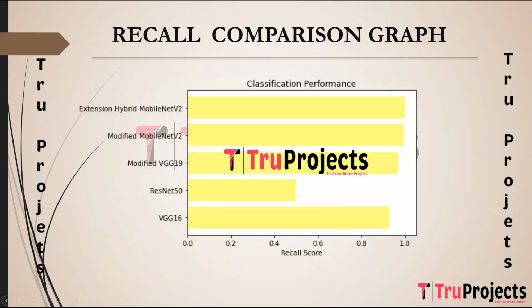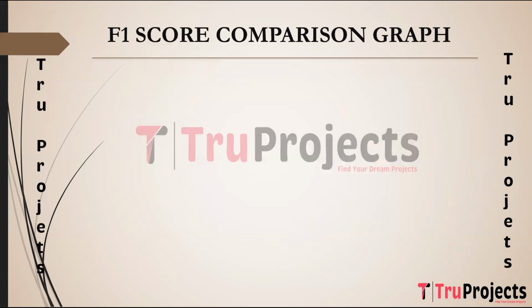Here we have the recall comparison graph, where the x-axis represents the recall score, which is also known as sensitivity or true positive rate. It is the ratio of true positives to the total actual positives, measuring the model's ability to capture all relevant instances without missing any.